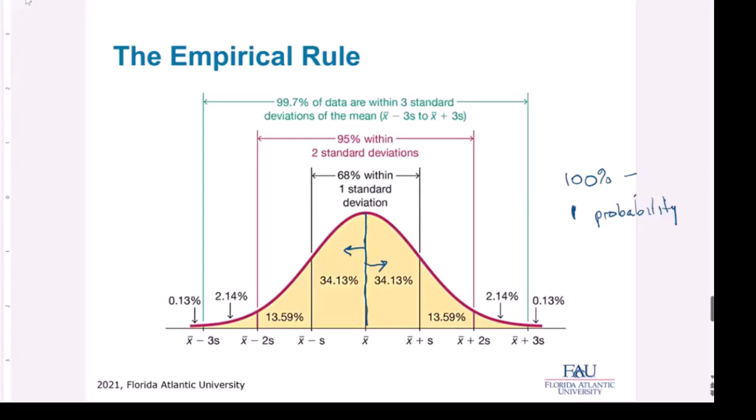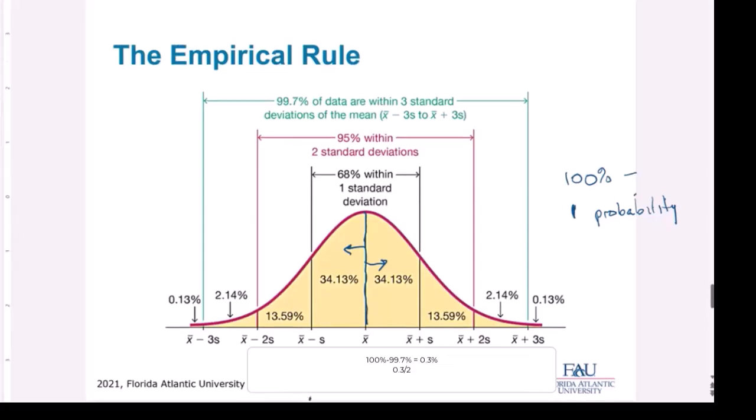If I want to find out what is more than 3 standard deviations away, it would be 100 minus 99.7, which is equal to 0.3%. Half of that, 0.3 over 2, is equal to 0.15. 0.15% is outside of 3 standard deviations, which is pretty close. We're just estimating. It's really 0.13.